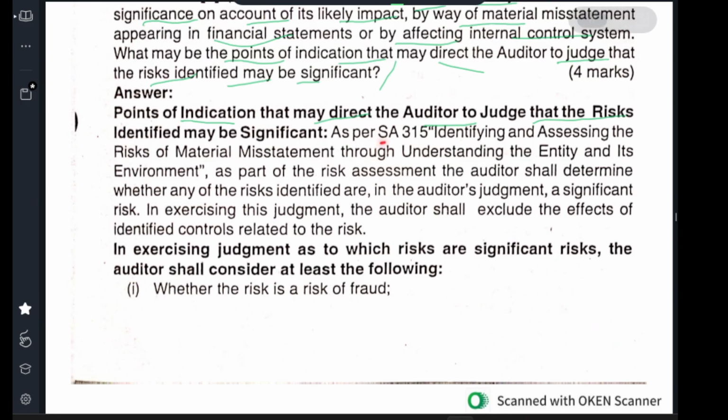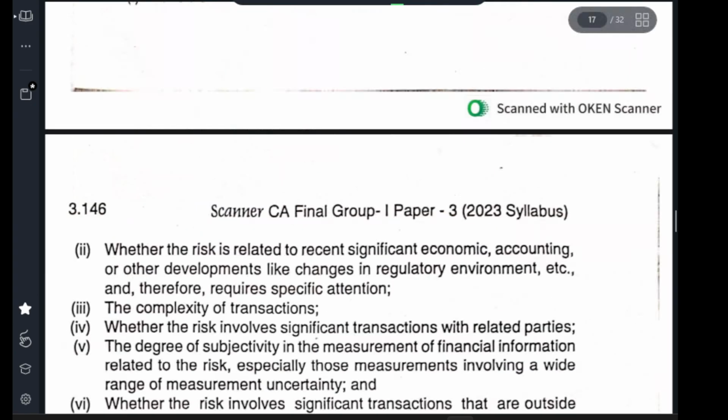So in Standard on Auditing 315, identifying and assessing the risk of material misstatement through understanding the entity and its environment. First, you want to write this for one mark. As part of the risk assessment, the auditor shall determine whether any of the risks identified is, in the auditor's judgment, a significant risk. So the assessment is to be done as per the auditor's judgment.